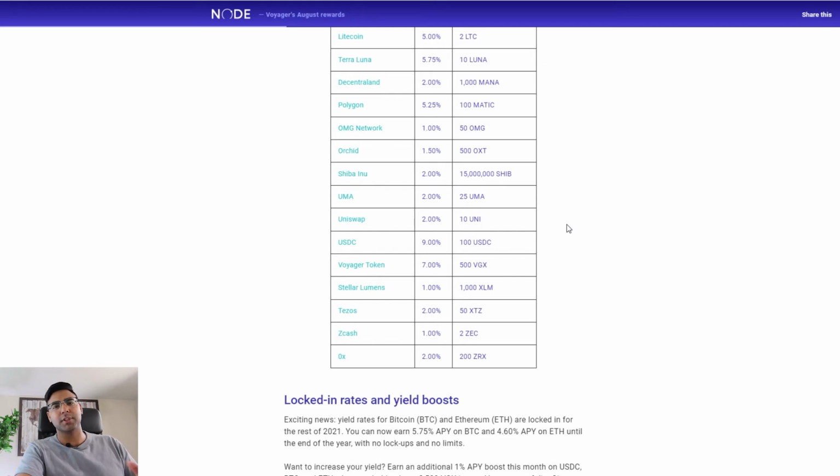Now this threshold may not be 10,000 USDC or otherwise, but the point is there are some minimums on this platform which are important to recognize and take into account, depending on what type of crypto you're trying to earn interest on and if you want to deal with Voyager, for example. But at the highest level, 9% ain't too shabby, and it's more than Nexo and Celsius so far.